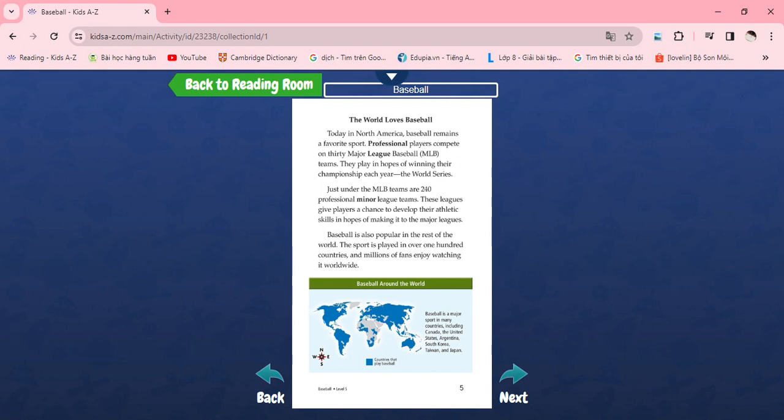Baseball is also popular in the rest of the world. The game is played in over 100 countries and millions of fans enjoy watching it worldwide.